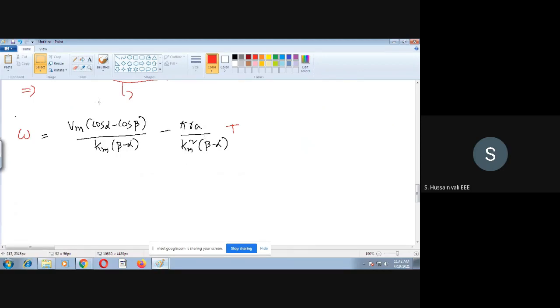Now in this expression, we will substitute beta is equal to pi plus alpha. We substitute it because it is the boundary condition, and at the boundary condition I am interested to know the value of omega.